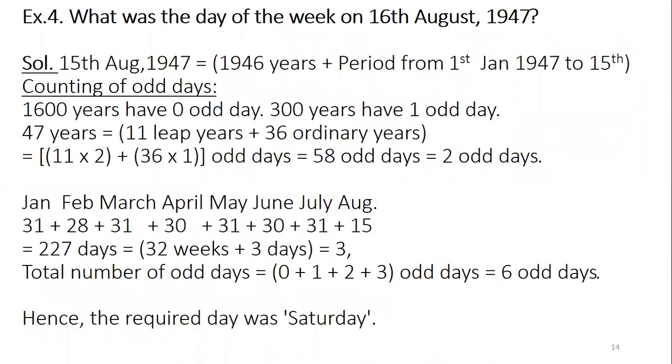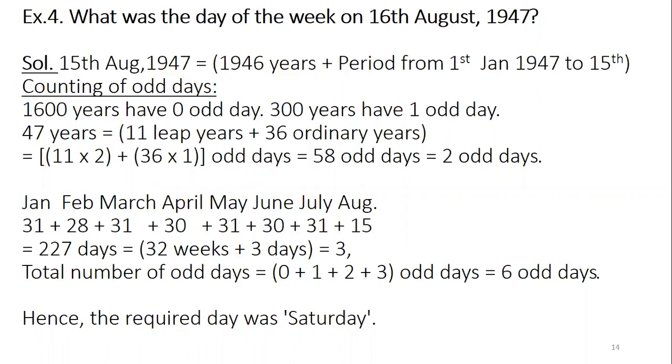Now the fourth example, what was the day of the week on 16th August 1947? So counting the years, 1600 years have 0 odd days, 300 years have 1 odd day, 47 years have 2 odd days, as 47 years have 11 leap years. Here we have to put a break and count clearly.